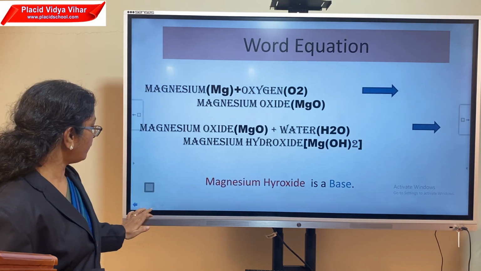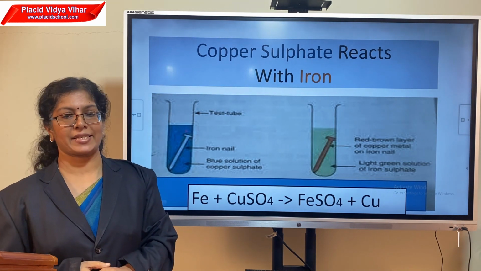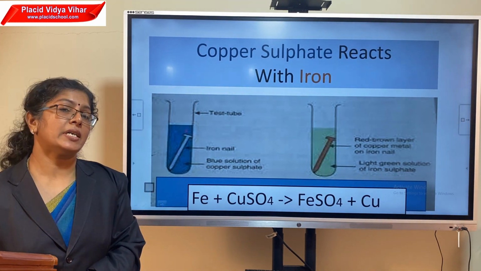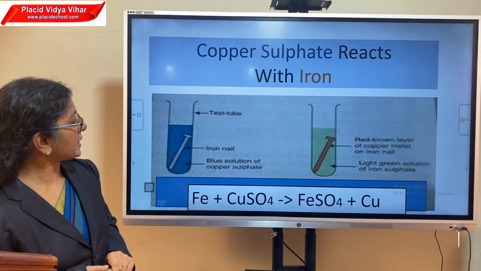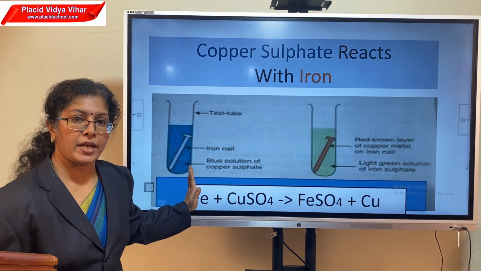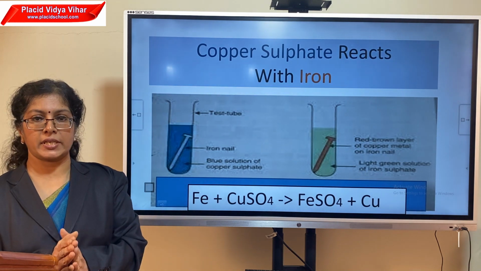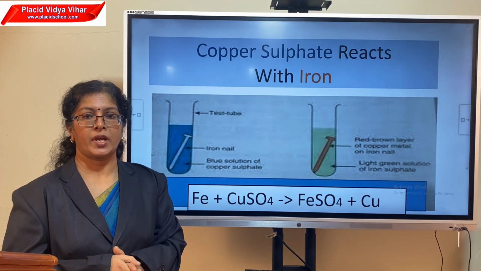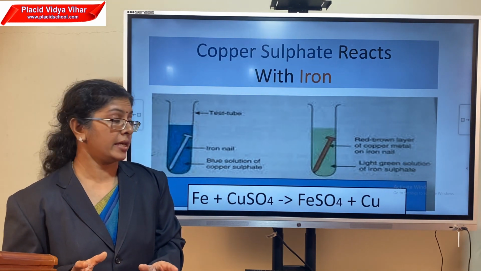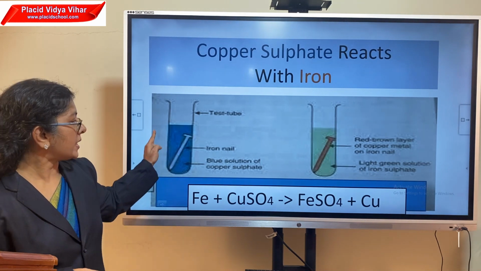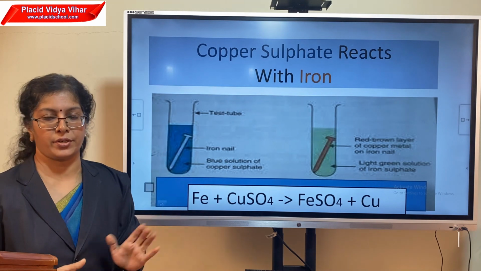So we will move to another experiment, another chemical reaction. Fine. Have you heard of copper sulfate, a blue colored crystal? Copper sulfate can be dissolved in water. So take a little copper sulfate crystals and dissolve it in a beaker of water. Stir it well, add a few drops of sulfuric acid in it, and see, you will get a blue solution. This is also called blue vitriol.